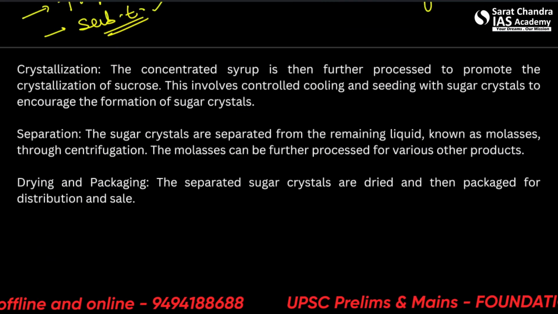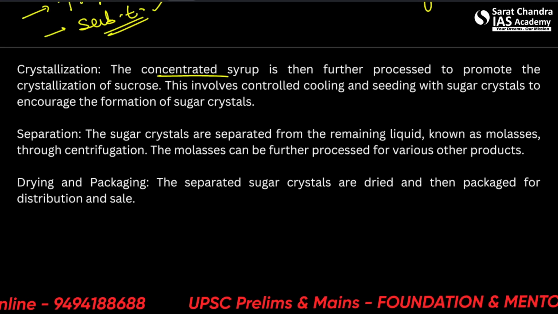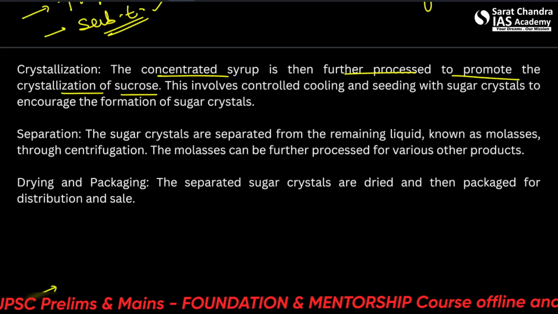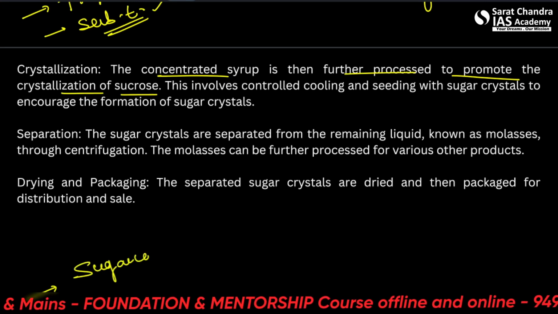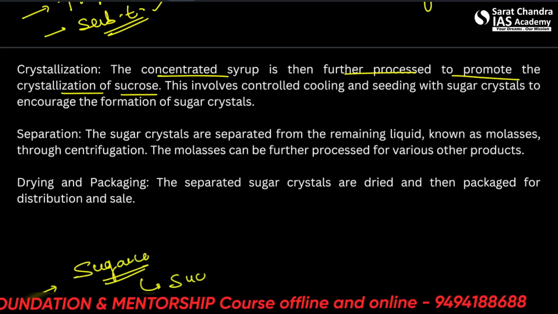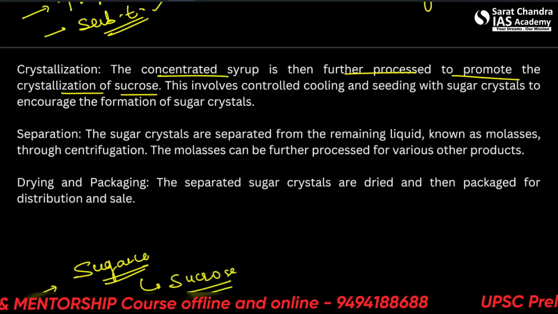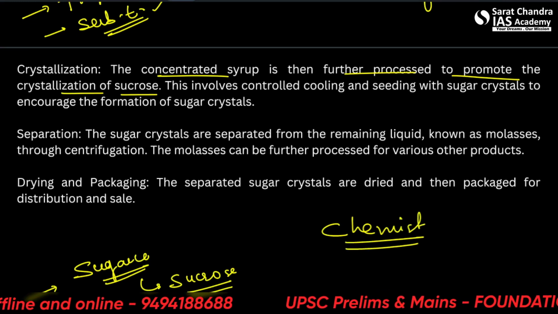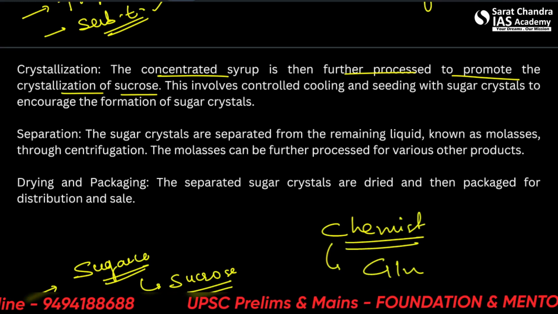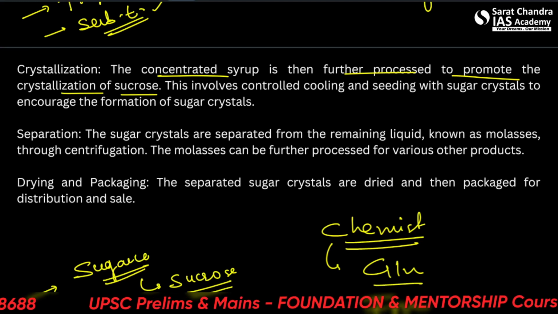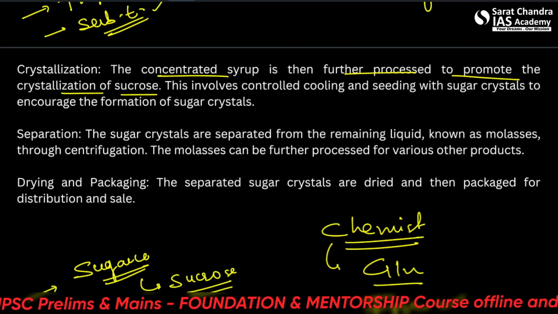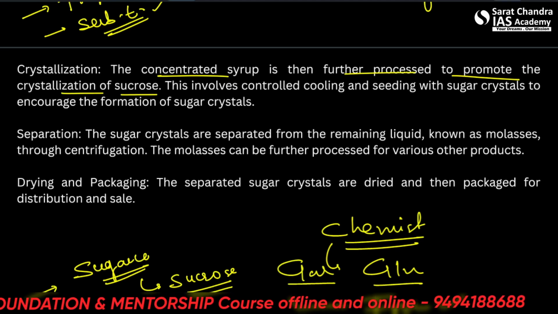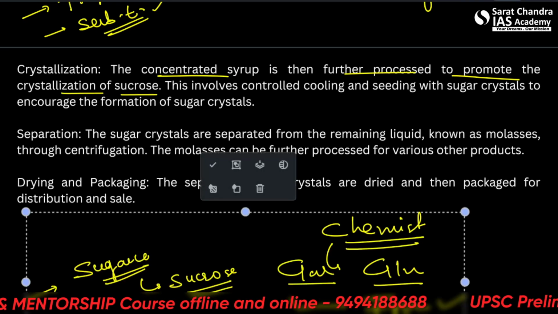Alright. Then the crystallization takes place. The concentrated syrup is then further processed to promote the crystallization of sucrose. So what kind of sugar will you find in sugarcane? It is sucrose or invert sugar. Alright, so when you read about sugar in chemistry, you find various types of sugar such as glucose, fructose, fruit sugar, lactose, galactose, mannose, sucrose. Alright, so this sucrose is invert sugar.